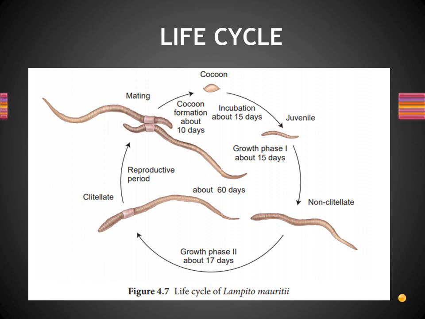Overall it takes about 60 days, not exactly 60 days, to complete one life cycle, right? This life cycle can again be divided into phases. Let us see.